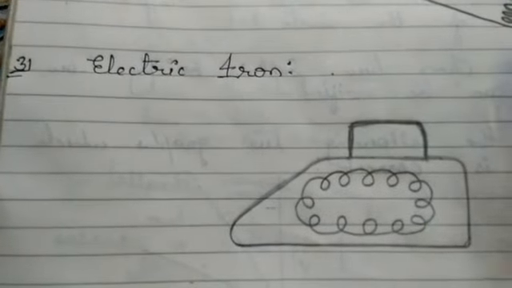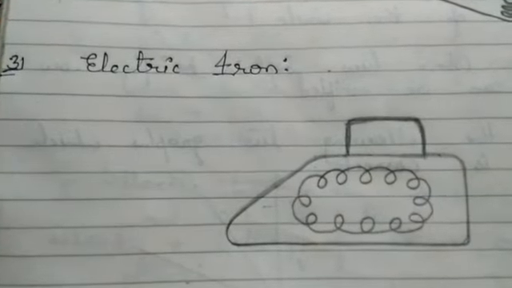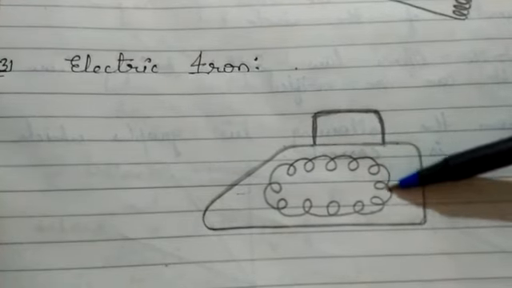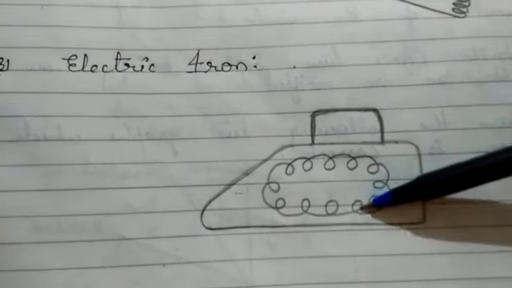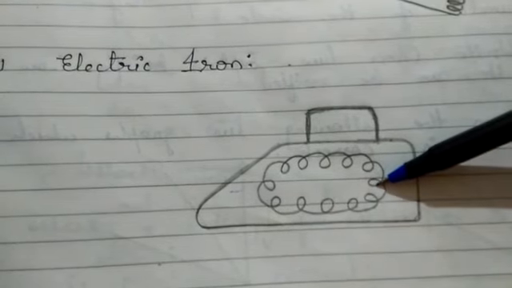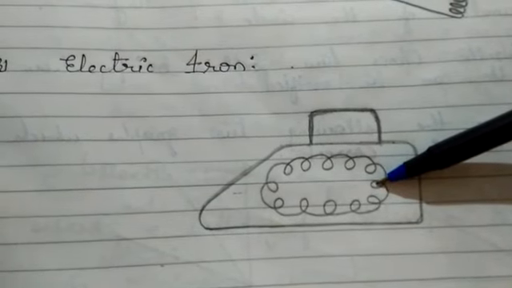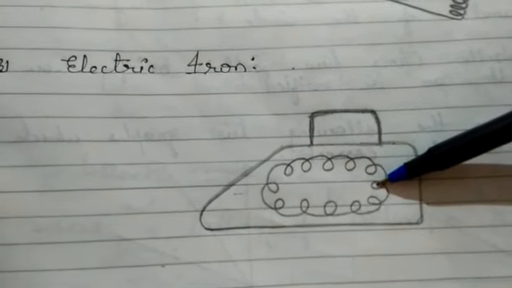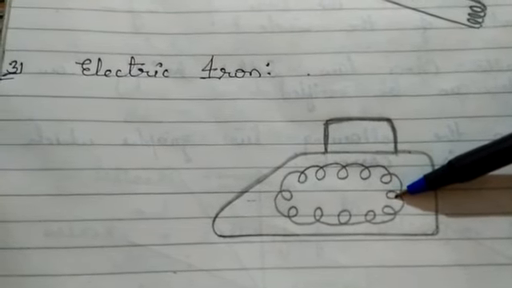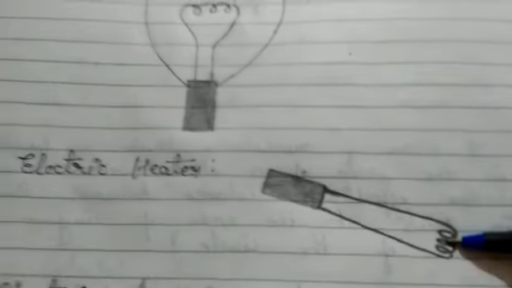Then the third application here is the electric iron. Inside the iron also we have a coil which is made up of alloys, and the same process happens here. When we give current to this coil, it gets heated up, and that's why the iron becomes hot and we can iron our clothes.